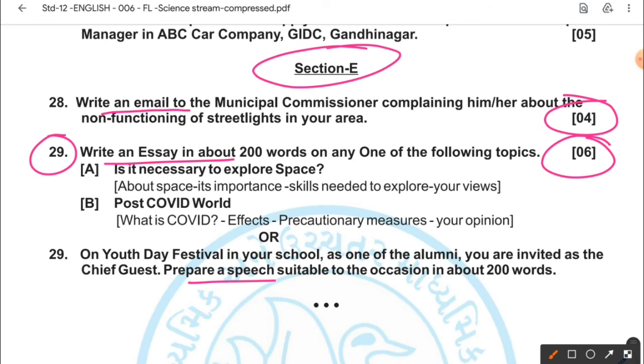So dear students, I hope you understood the format of the board examination of 2020 and 21.